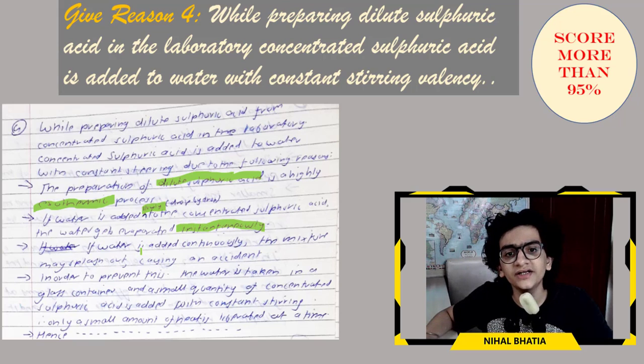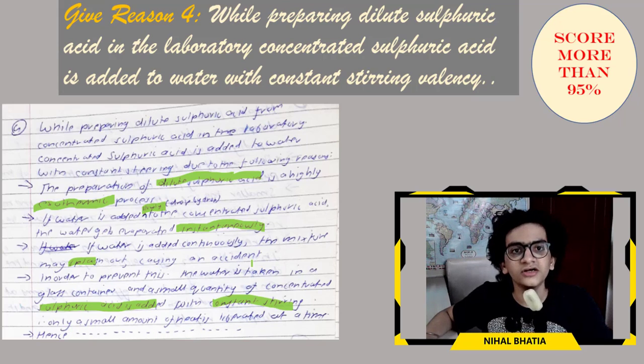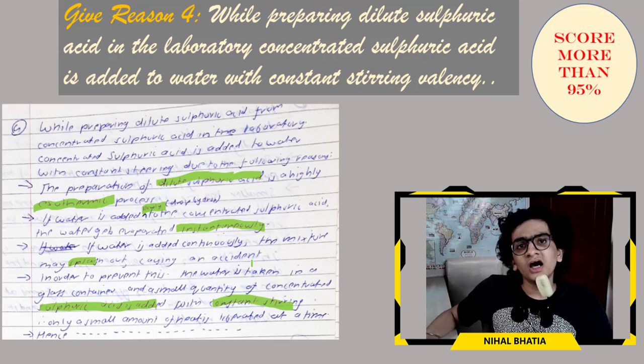If water is added continuously, the mixture may splash out, causing an accident. In order to prevent this, the water is taken in a glass container and a small quantity of concentrated sulfuric acid is added with constant stirring. Therefore only a small amount of heat is liberated at a time. Hence, write it from the question itself.